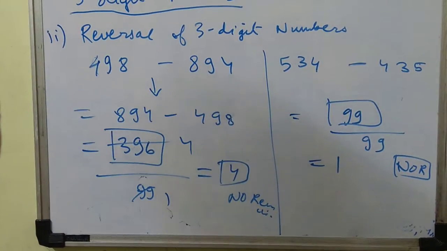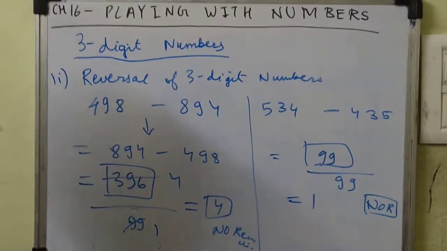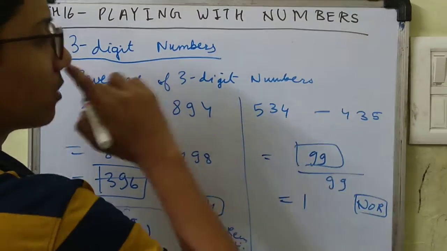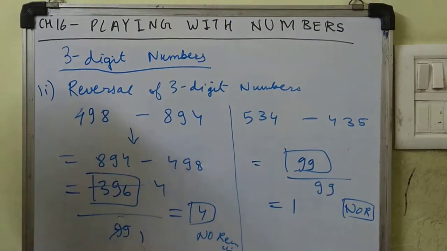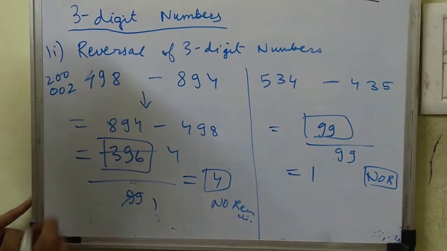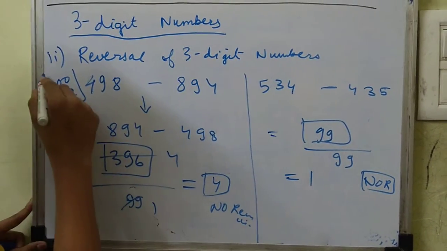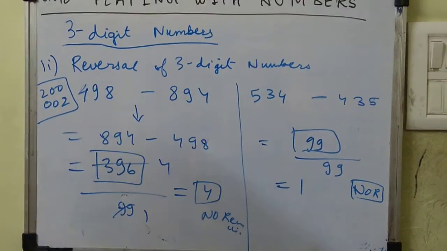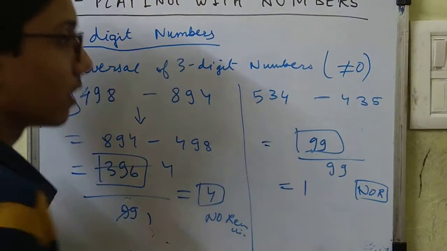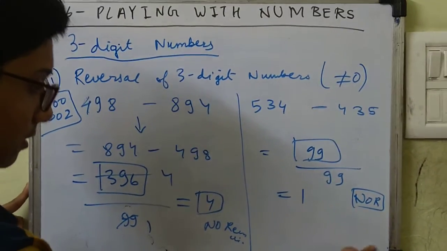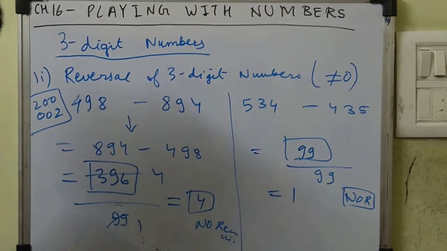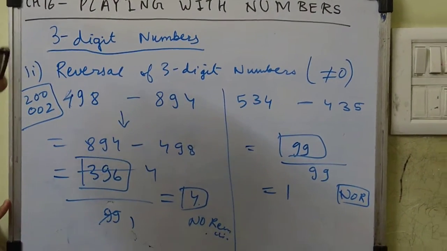But again I have told you, 0 is an important number. Here in 3-digit reversal, if you take 200, it is a single digit number, so although the trick works, since we are focusing on 3-digit numbers, better not to take 0. In every case better not to take 0. But in the previous case it is very important, because if 0 is taken, there might be a chance that the trick does not work. Now 4, no remainder.